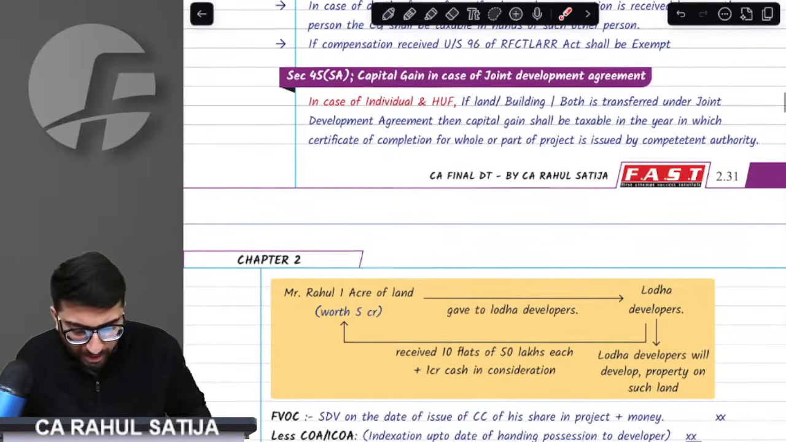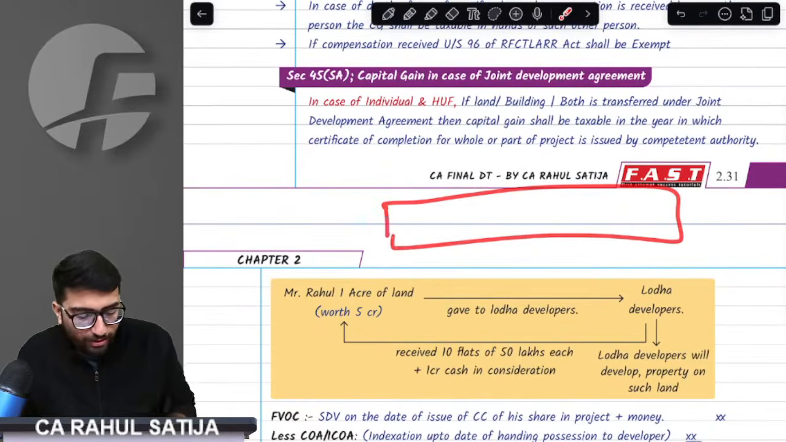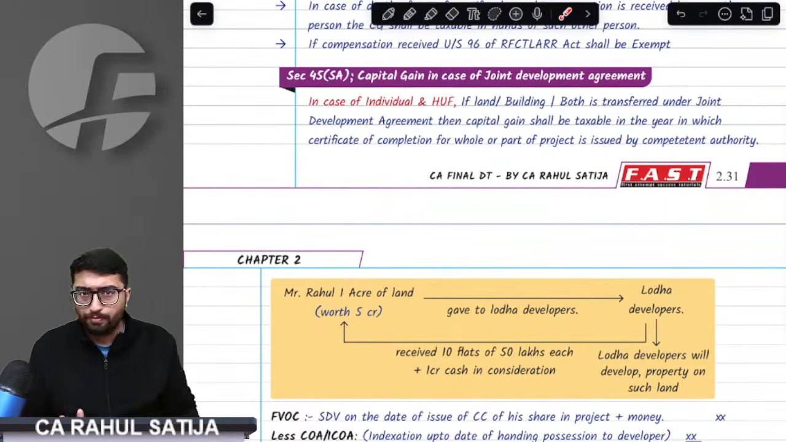Done, sir. We got this point. We absolutely got this point. If you are an individual HUF, then only this benefit is given to you.